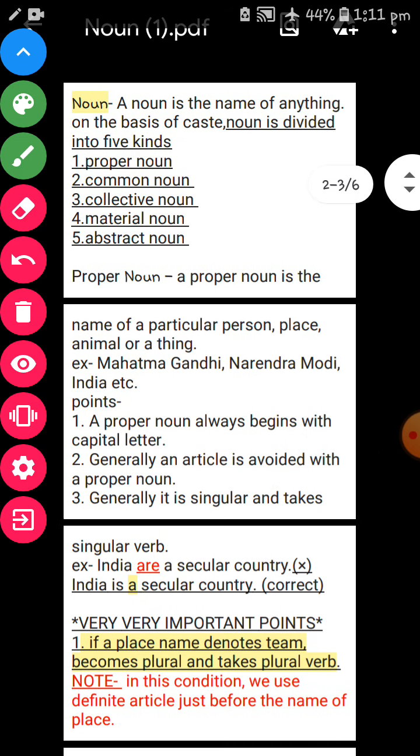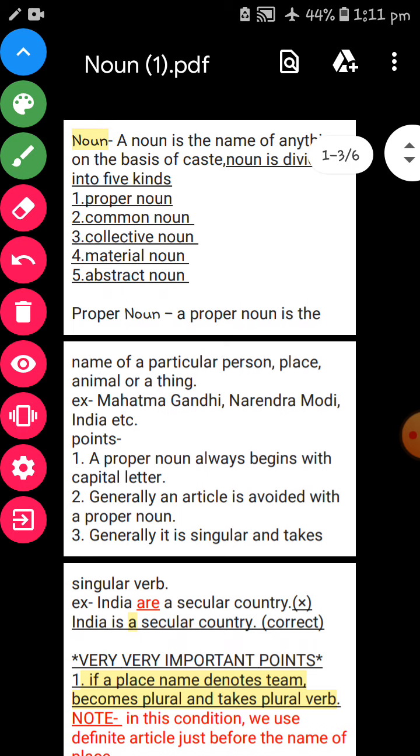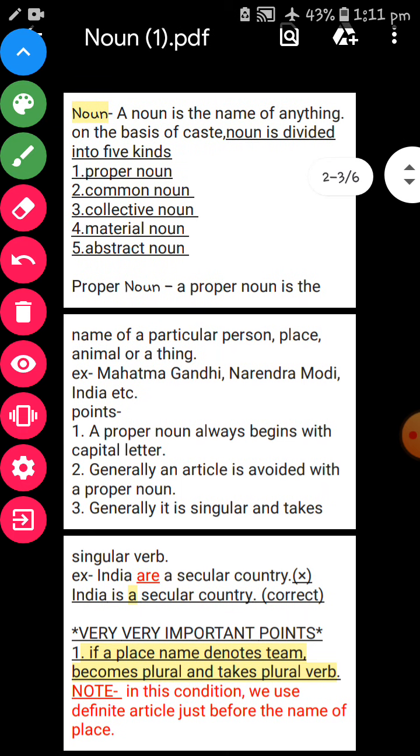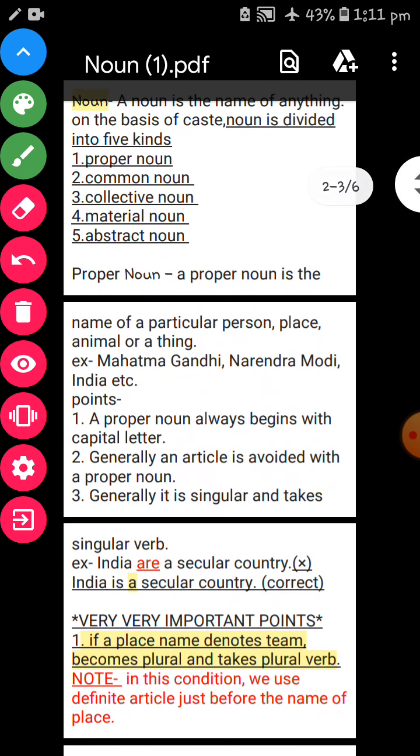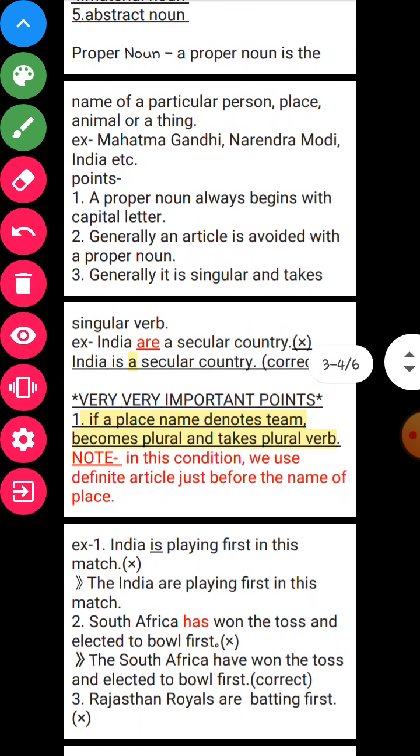So, what is noun? Noun is a name of anything. Noun is divided into five kinds: proper noun, common noun, collective noun, material noun, abstract noun. Now, we will study about proper noun. What is proper noun? A proper noun is the name of a particular person, place, animal, or thing.